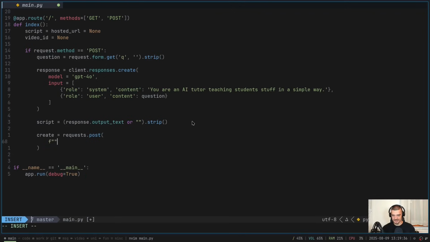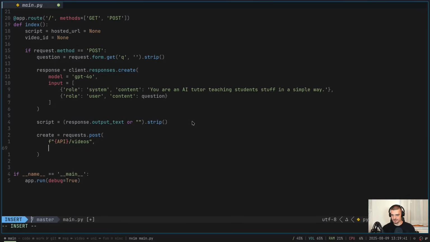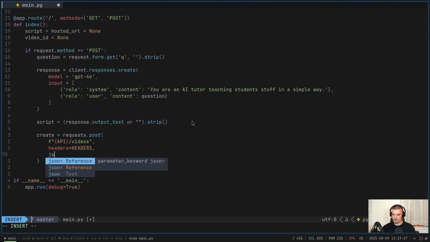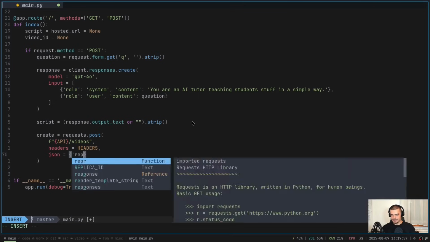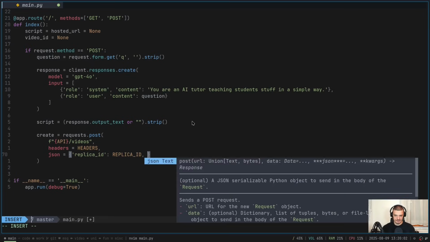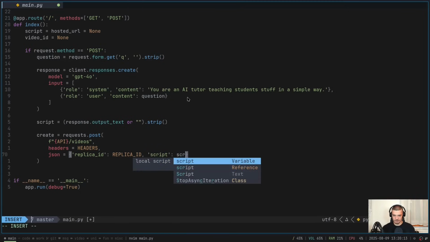So we're going to say here formatted string API/videos. The headers is going to be headers, same as before. Now we do need to provide a JSON body here in order to specify what replica we're using. So I'm going to provide here replica ID. That is going to be our replica ID. We don't need a persona because, again, we're just feeding in text. Then we, of course, need a script. So something that can actually be turned into a video. So script is going to be equal to script.